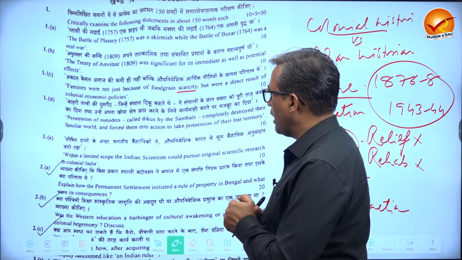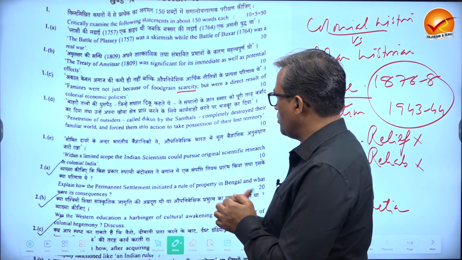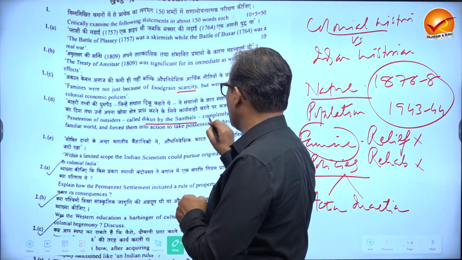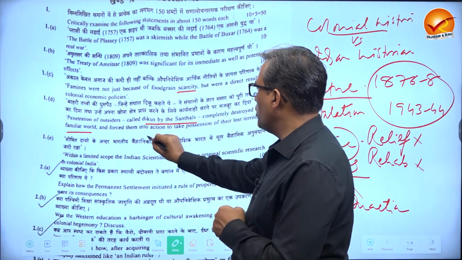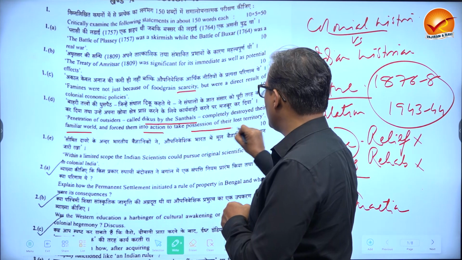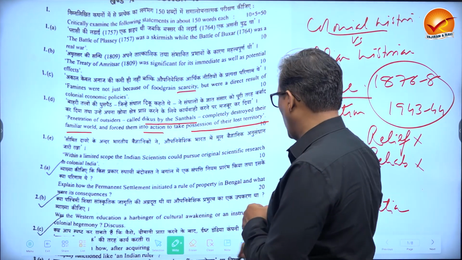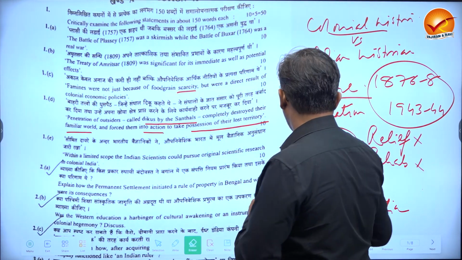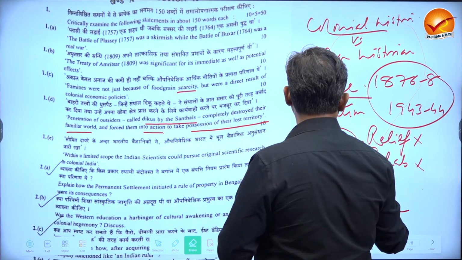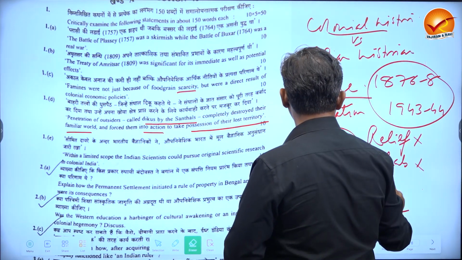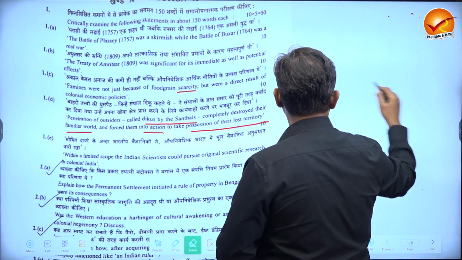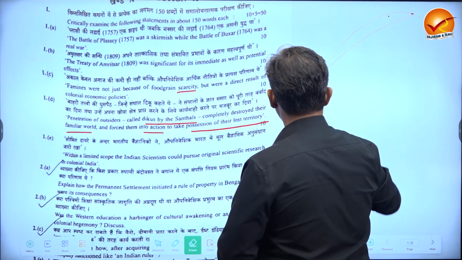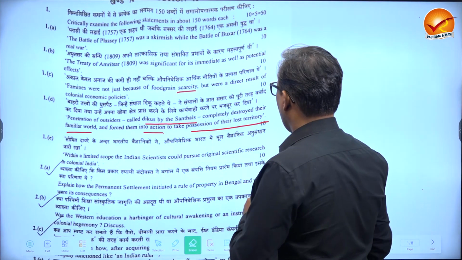The penetration of outsiders, called Dikus by the Santals, completely destroyed their familiar world and forced them into action to take possession of their lost territory. Now, what is the issue here? Not only in Santhal, but in all the tribal areas. Again, in our classes, we discuss all these issues.